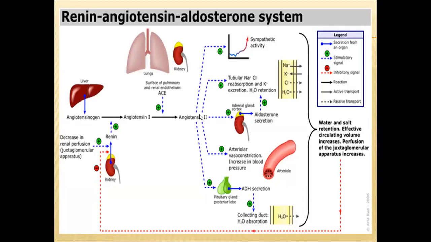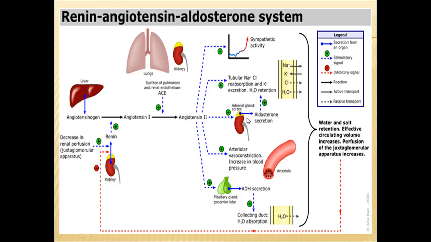Now this angiotensin 2 will be helpful to increase the blood pressure. It will increase the sympathetic nervous system activity, and it is also helpful in tubular sodium chloride reabsorption. Reabsorption of sodium will be achieved by this angiotensin 2, and chloride and water will be retained in the blood.